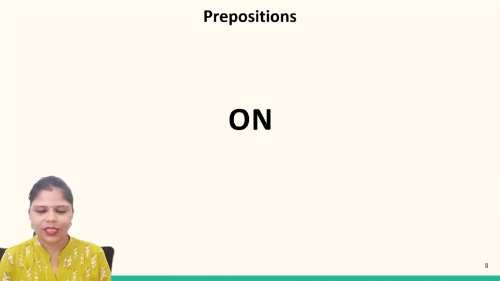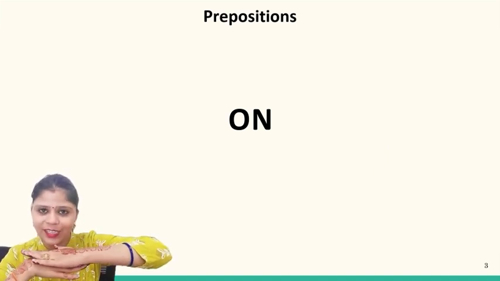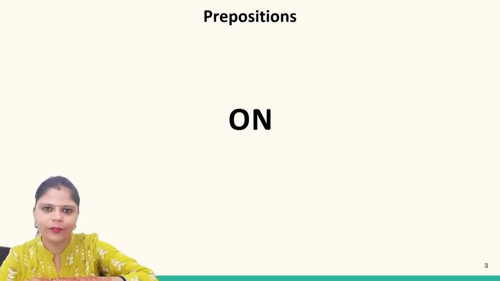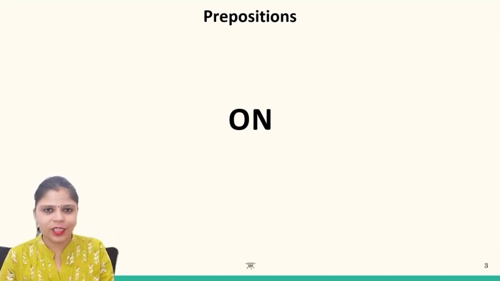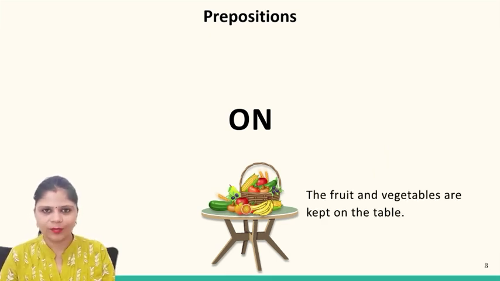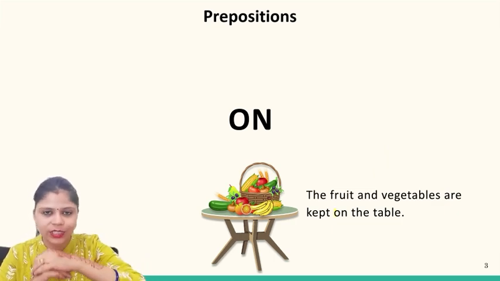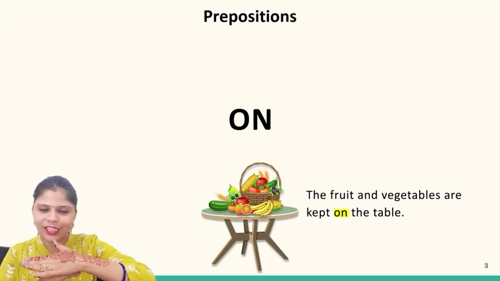First, we have on. Now we use on only when something is above something and they should be in contact with each other. It means the above thing should touch the surface of the lower one. In this situation, we use on for this thing which is above. For example, in the image you can see the fruit and vegetables are kept on the table. So we know well that these fruit and vegetables, they are touching the lower surface. For this, we are using on. For public vehicles as well, we use on. For example, I'm on the train, I'm on the bus, I'm on aeroplane. So first condition with on, the above thing should touch the lower surface.